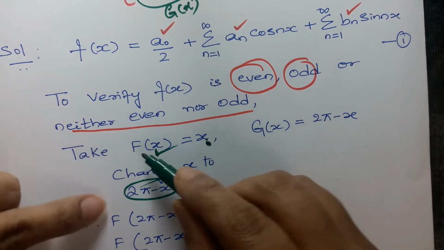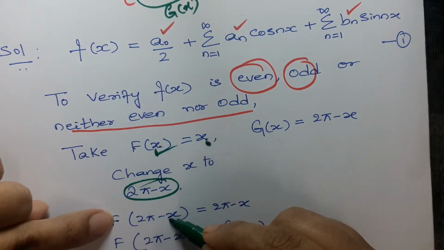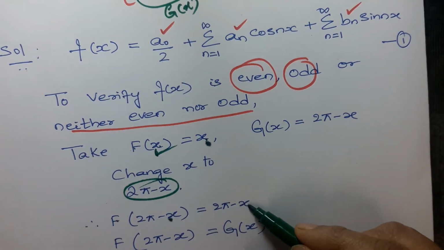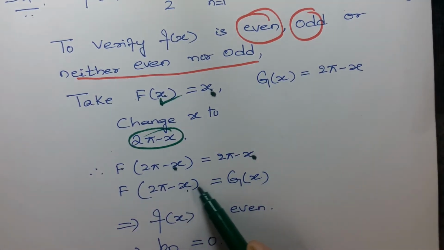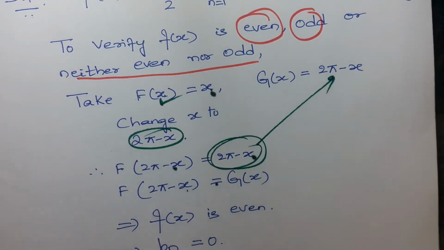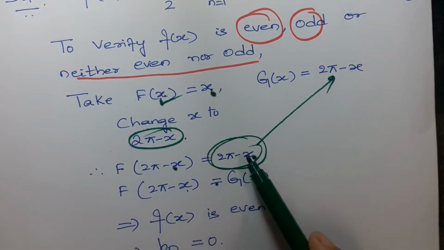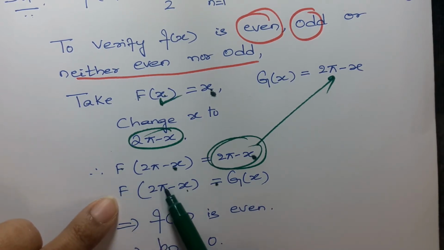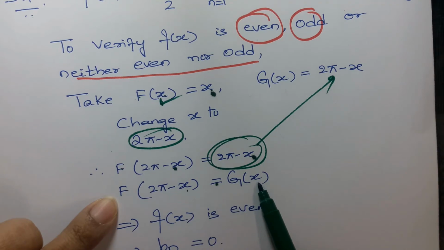So what will I get? F of 2 pi minus x is equal to 2 pi minus x. What is 2 pi minus x here? I have taken it as g of x, so I will replace it by g of x. So you get f of 2 pi minus x is equal to g of x.